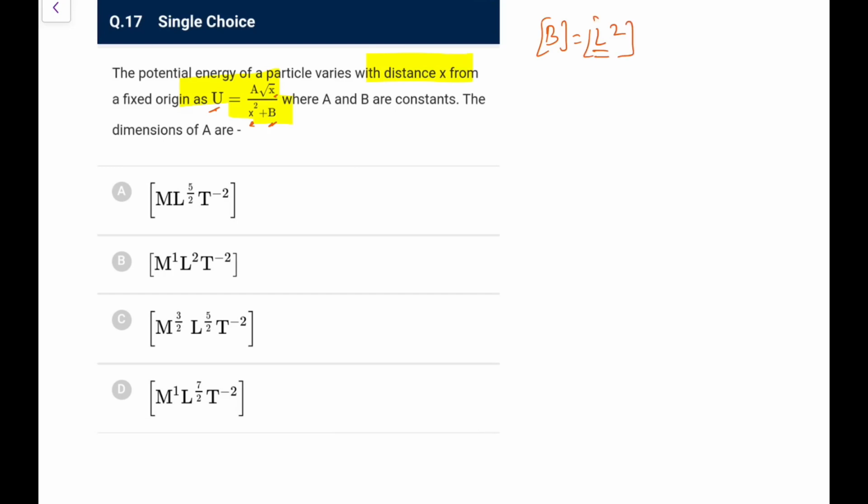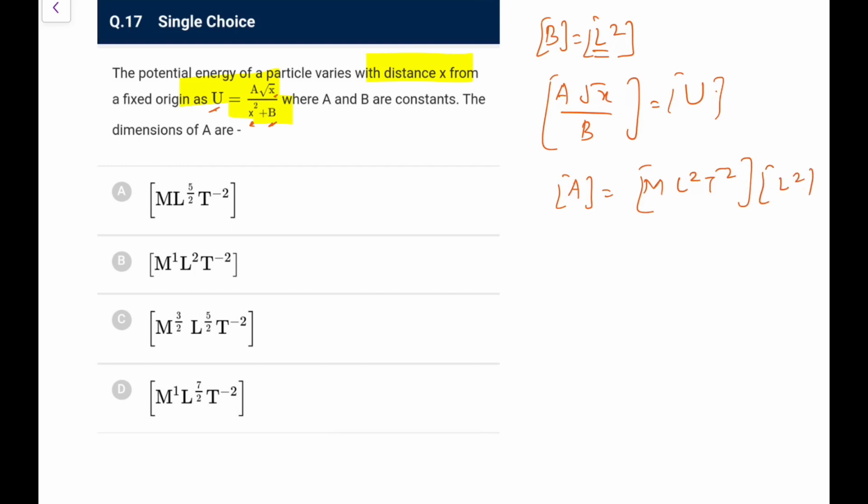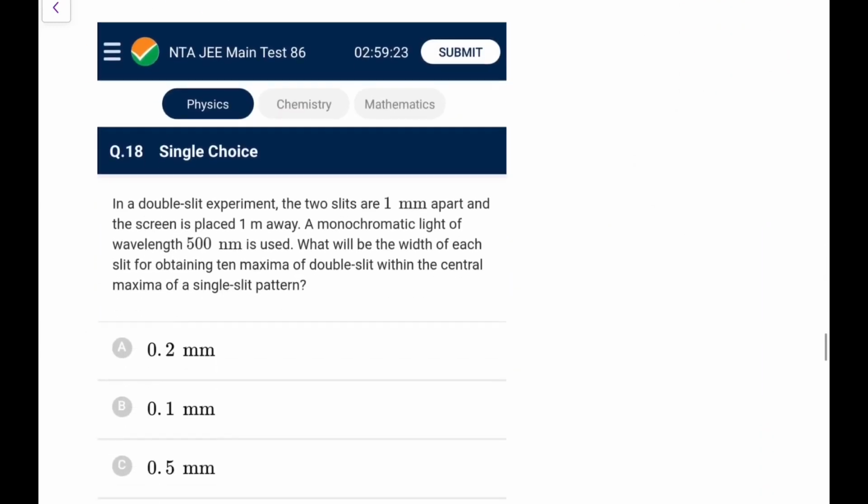And what we know, A root x upon B, that dimension must be equal to U. B is L square, so the dimension of A, U is energy, you know it is ML2T minus 2, multiplied by B, that is L square, divided by L to the power half. So what you are left with is M L to the power 4 minus 1 by 2, that is 7 by 2, T minus 2. So this is option D, simple dimension analysis you do.